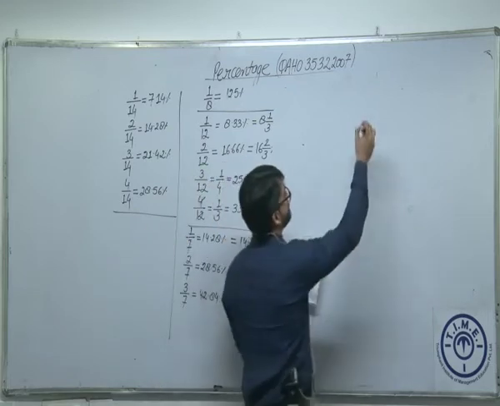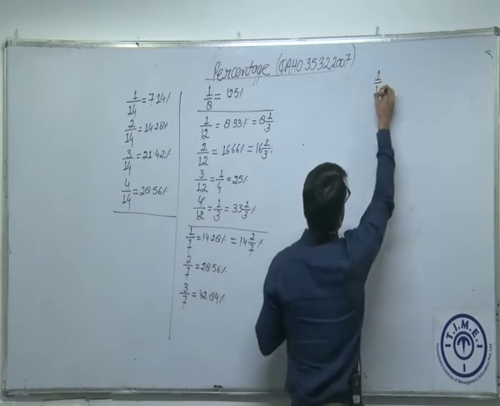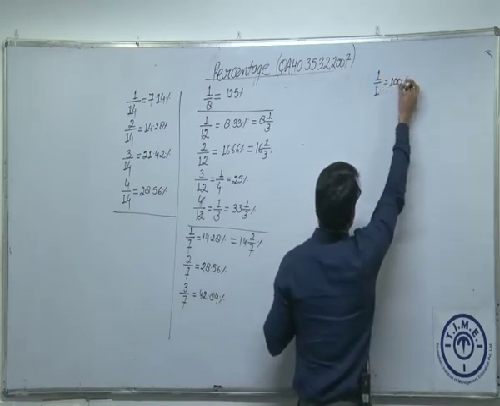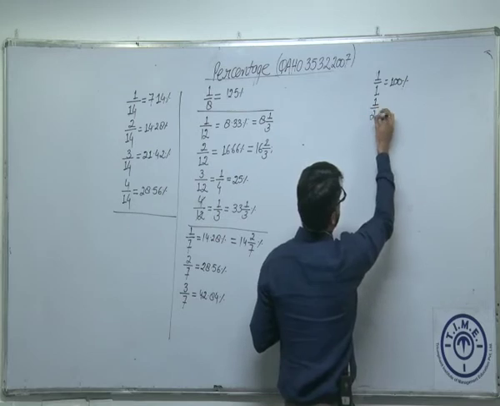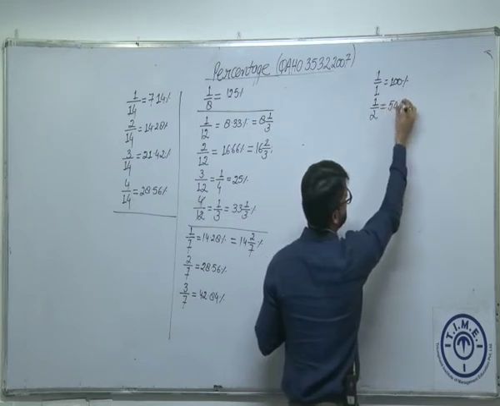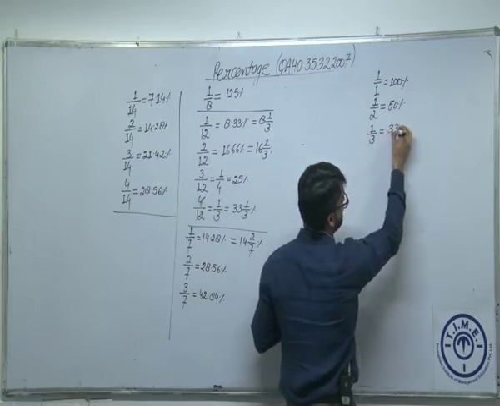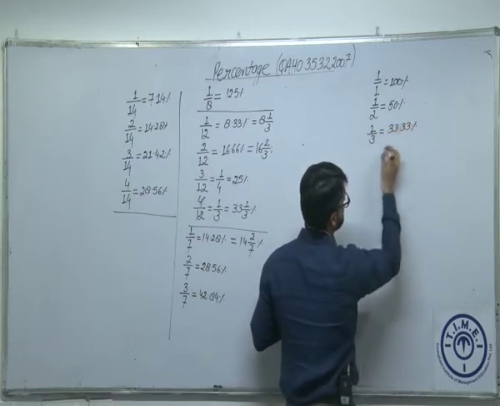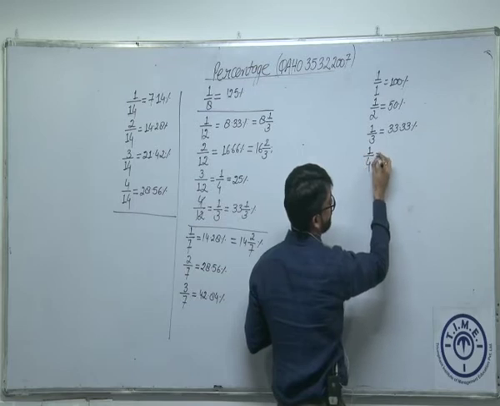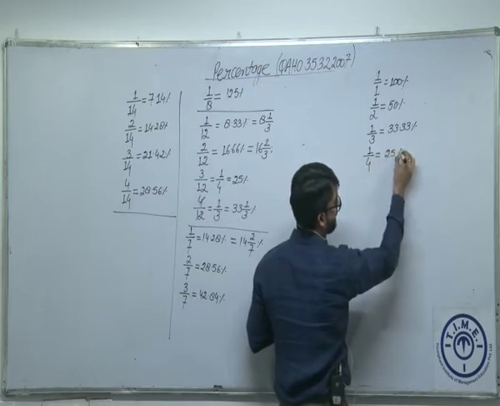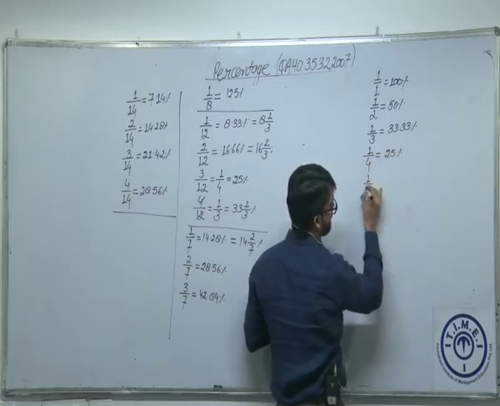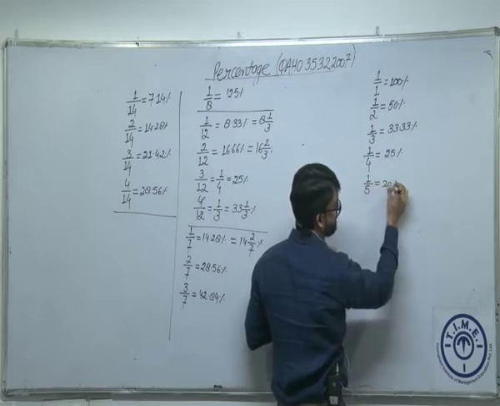Let's say 1 by 1. What is 1 by 1? 1 by 1 is 100%. What is 1 by 2? 1 by 2 is 50%. Multiply this by 100. 1 by 3 we have already discussed, which is 33.33%. What is 1 by 4? 1 by 4 is 25%. What is 1 by 5? Multiply this by 100, which is 20%.